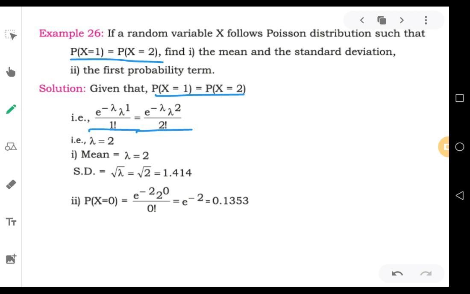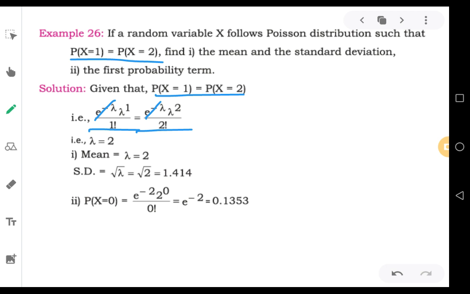That means in P1 you have e to the power of minus lambda. In P2 also you have e to the power of minus lambda. When you transfer one item from one side to the other side of the equation, that is, the e to the power of minus lambda on the right side, if it is transferred to the left side, that will become minus e to the power of minus lambda. Therefore, one plus component and one minus component. Instead of transferring, you can just directly cancel it, since e to the power of minus lambda is here too. They both get cancelled.